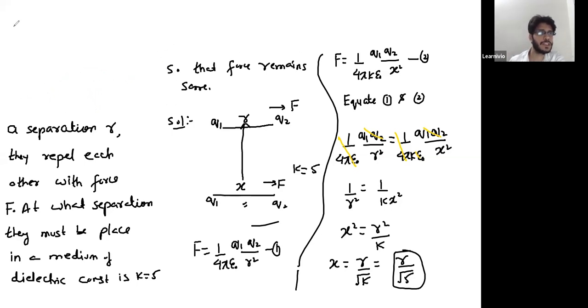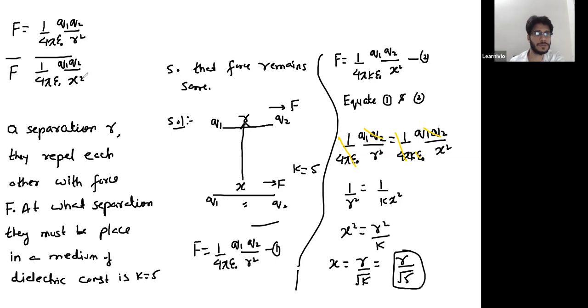Even if you are taking ratio, F is 1 over 4 pi epsilon naught Q1 Q2 over R square. Then this is again F, which is 1 over 4 pi epsilon naught Q1 Q2 over X square. This is K. So this force will cancel out with force 1. So you're left with 1 by K, X square by R square. So again, you will get the same result. I missed that K.